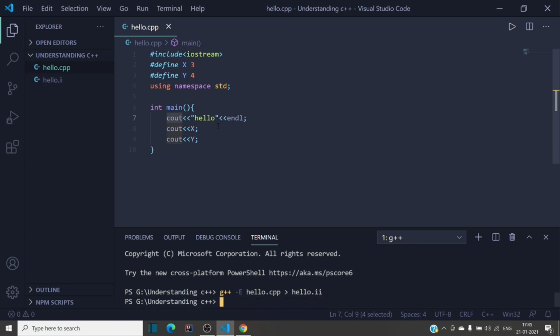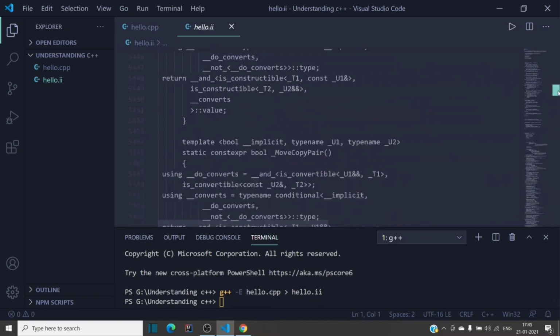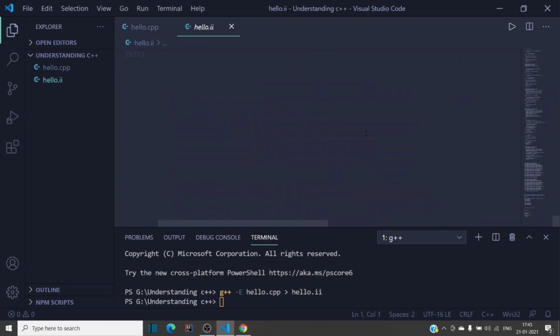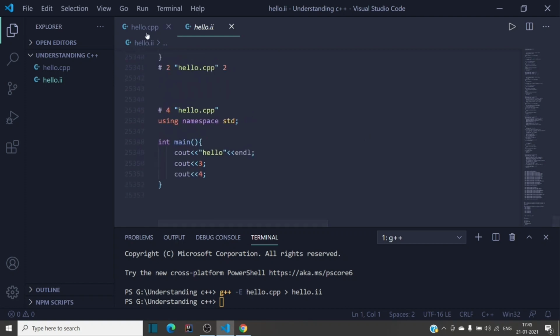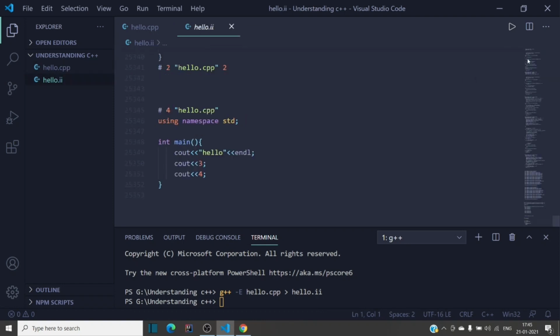So let's do that. Okay, so we get a file. It has a lot of lines because we have included iostream and it has a lot of files. Let's look at the last part which we most care about. See here, this is our example. In this, x was 3 and y was 4, but after the pre-processing has happened, it has included the iostream. It is about 25,000 plus lines, and the above lines were all about iostream and it has a lot of code. And what it has done here is replace x by 3 and y by 4.